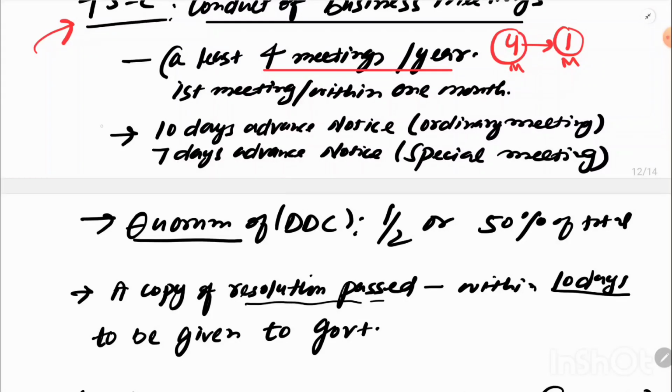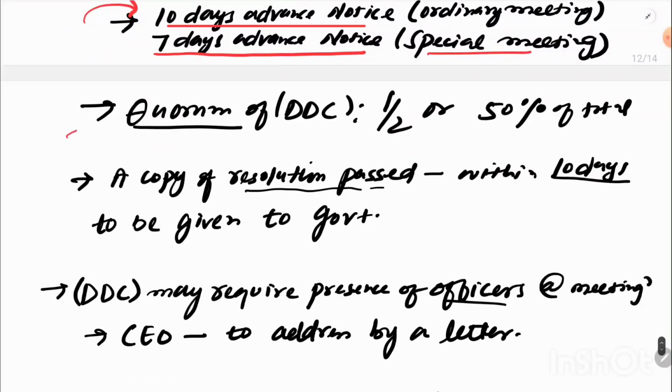Okay, so if there is an ordinary meeting, then they have to give 10 days advance notice, okay. And if there is a special meeting, then they have to give 7 days advance notice, okay. These are very intricate details. Just focus on these things. Okay, now let's talk about the quorum of DDC. So quorum is actually the minimum requirement of members for a meeting. So there should be at least 1/2 of the members, or we can say 50% of the total members, okay.